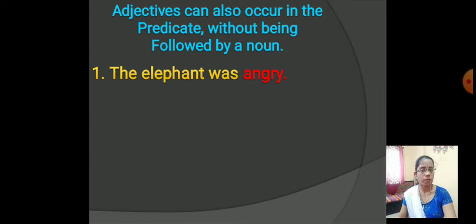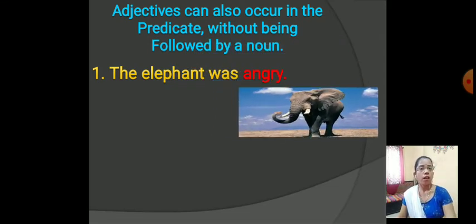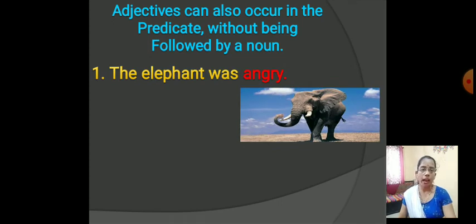We know that the subject is the naming word and the remaining part of the sentence is included in the predicate. So in some cases the adjective occurs after the noun, in the predicate, without being followed by a noun. For example, the elephant was angry. It means the describing word about the elephant, angry, comes after the noun.